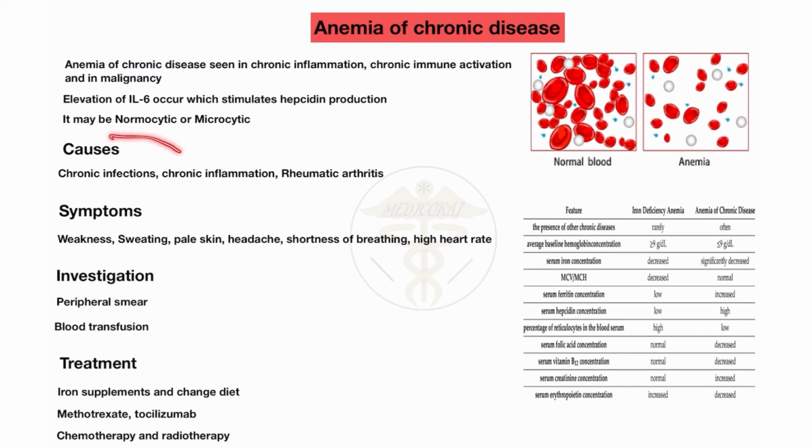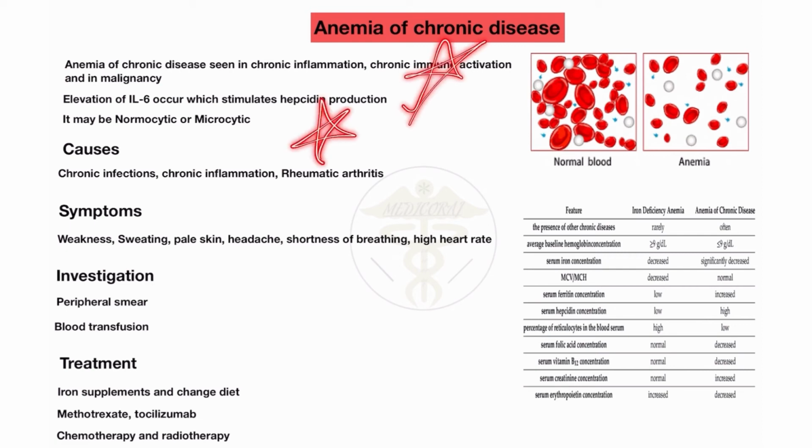It may be a normocytic or microcytic type of anemia. Maybe the RBC shape is normal, or sometimes the RBC size decreases. So sometimes it causes a normocytic appearance, and sometimes you will see a microcytic appearance. Both appearances occur in the anemia of chronic disease. Mostly, this is common.